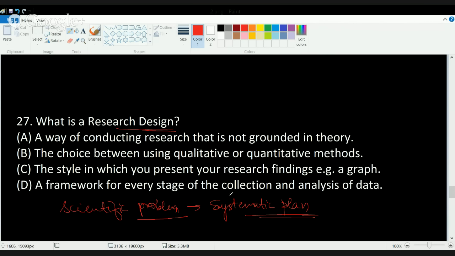Of the four choices, if you see those properly, the choice between quantitative or qualitative method cannot be the answer. The style of presentation is not the answer. The way of conducting research that is not grounded in theory cannot be the answer, because you must have the foundations or the basis for your research. And finally, a framework for every stage of collection and analysis of data would be the correct answer here, because that is a systematic plan where you are trying to give your research design.